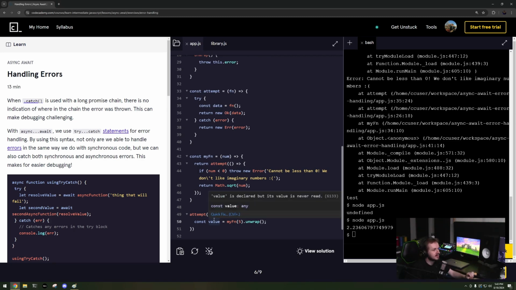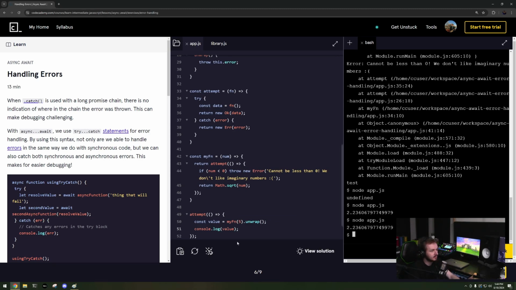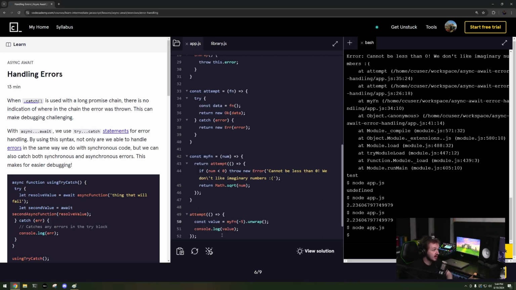What that's going to do is now this value is going to be a number, or the square root of the number, or nothing. The error will be thrown. Okay, so we can see here it does not throw the error. But if I do -5, nothing happens because we're inside of another attempt, which is basically a try-catch block.